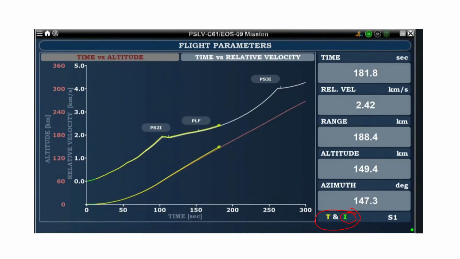So here we understand that in our x direction, this is time in seconds, and there are two parameters they are mentioning, one altitude in kilometer and relative velocity in kilometer per second. So here you can see this is the start, and there are two values, one is green and second one is yellow. So green is coming from instrumentation. What does it mean actually?